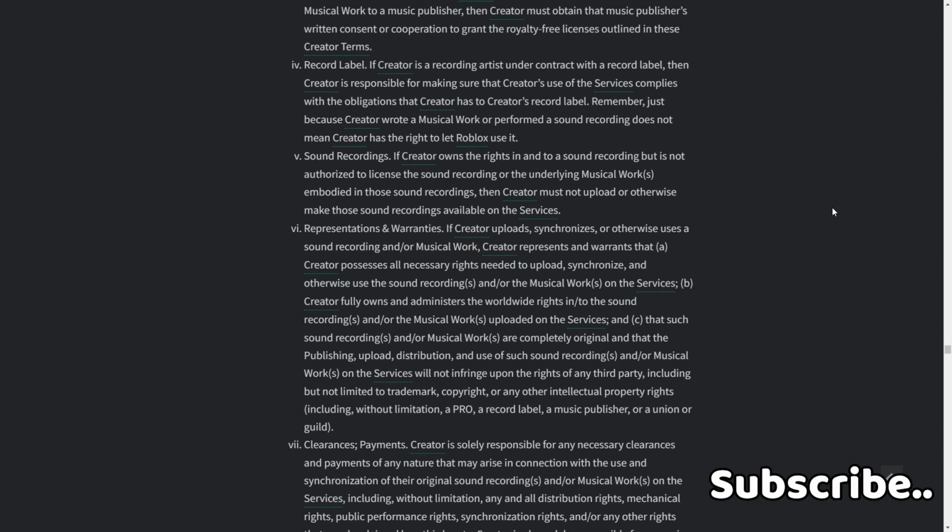6. Representations and warranties. If the creator uploads, synchronizes, or otherwise uses a sound recording and/or musical work, the creator represents and warrants that A. The creator possesses all necessary rights needed to upload, synchronize, and otherwise use the sound recordings and/or the musical works on the services.